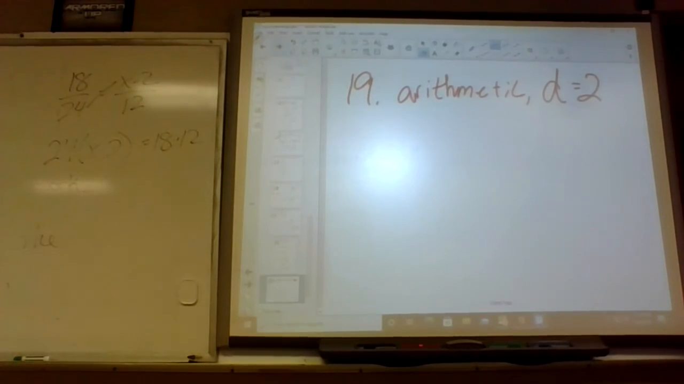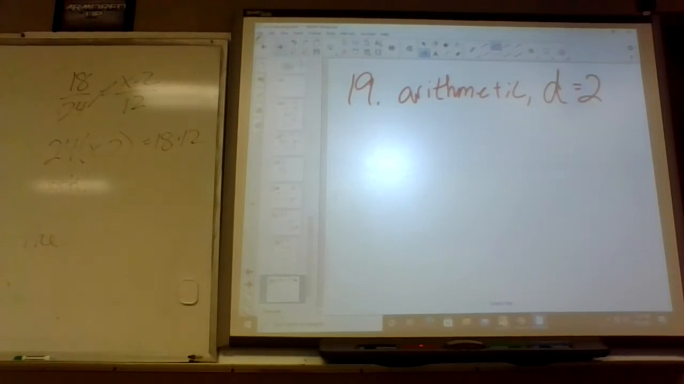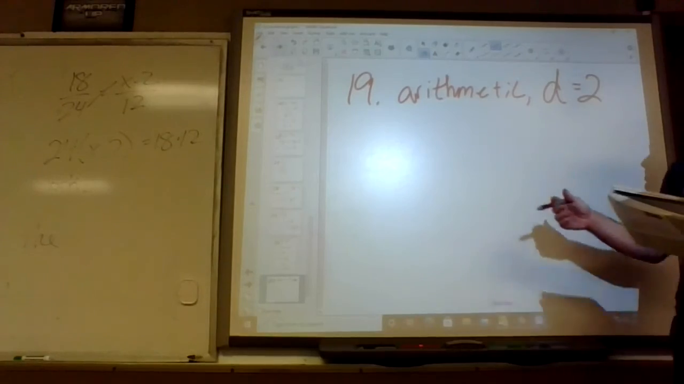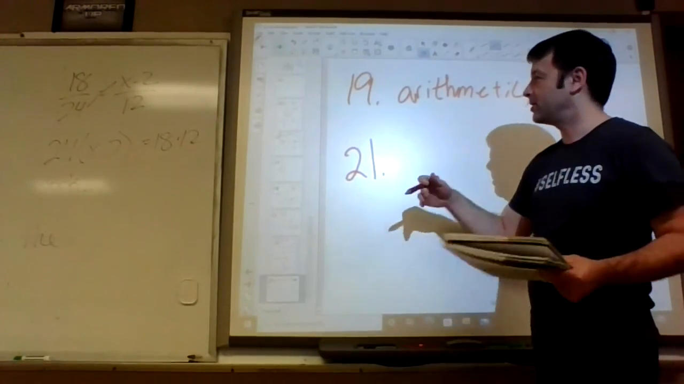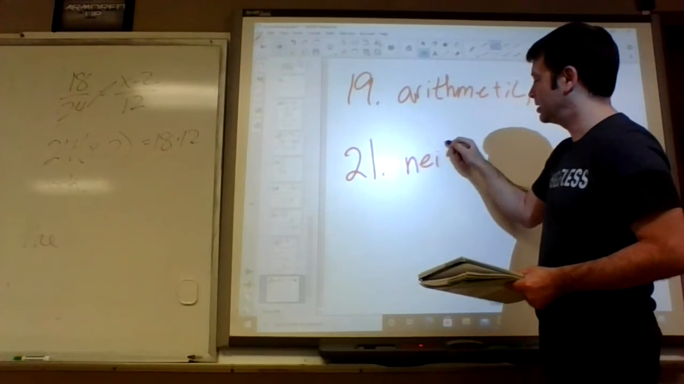21, what's the pattern? This one took the other class a while to figure out. You just multiply by 2. No, plus 2, plus 4, plus 6. It looks like times 2 to start with, but 8 times 2 is not 14. It's plus 2, plus 4, plus 6. So what would that be? Geometric? That's neither. Neither, because for arithmetic, you have to add the same thing over and over. So it's neither.